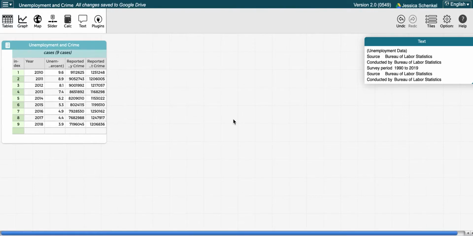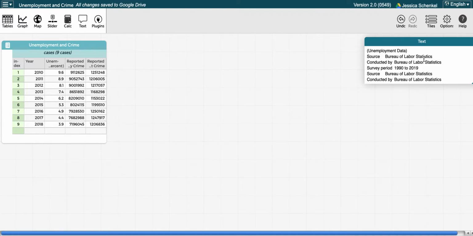Hello everyone. Today we're going to be looking at using CODAP to make models using bivariate data. I have a table here that I've called unemployment and crime. I've looked at the last 8 or 9 years, 2010 to 2018. I've found the percent of the population in the United States that is unemployed, and then I have reported property crimes and reported violent crimes throughout those years.